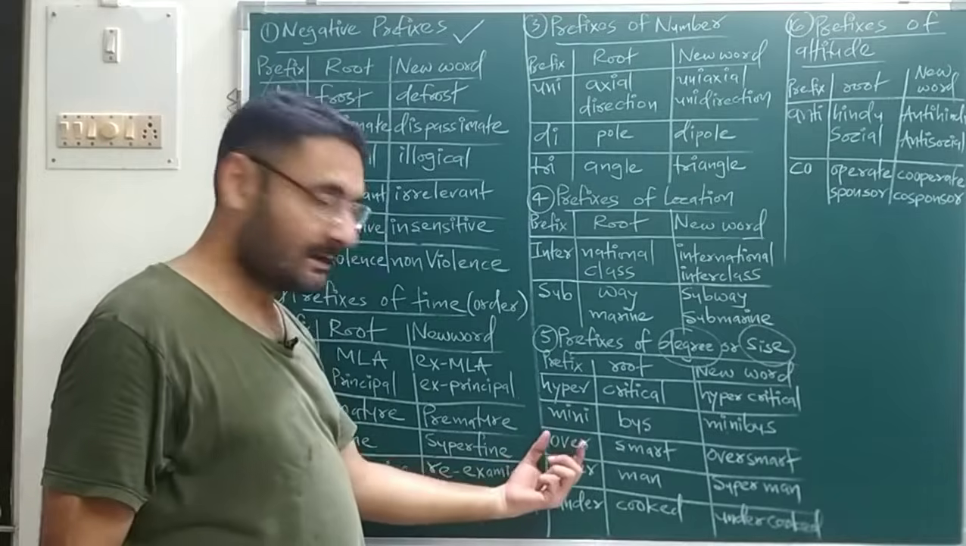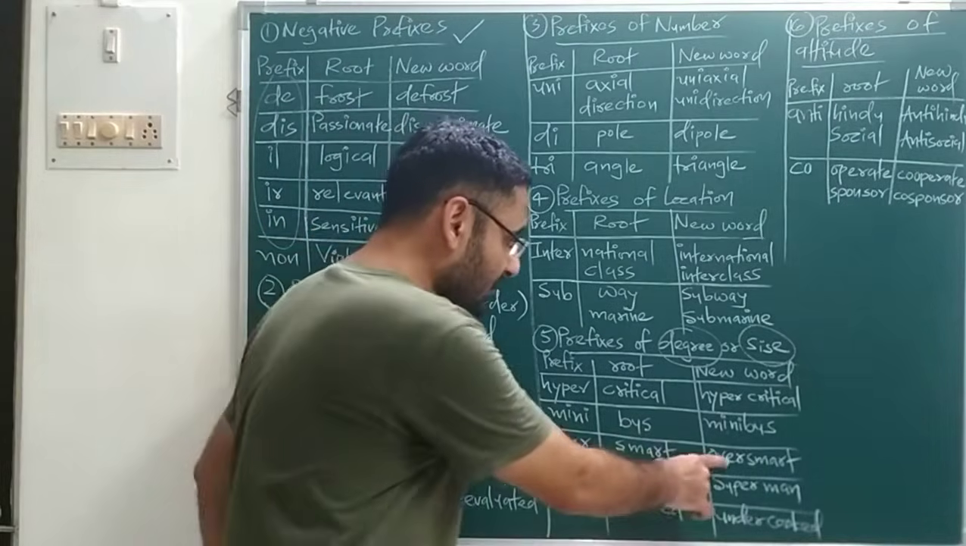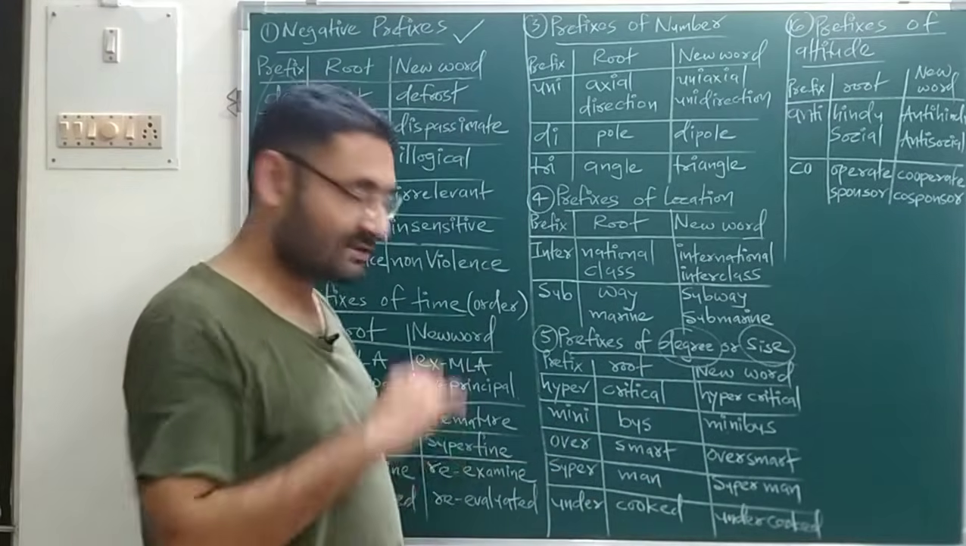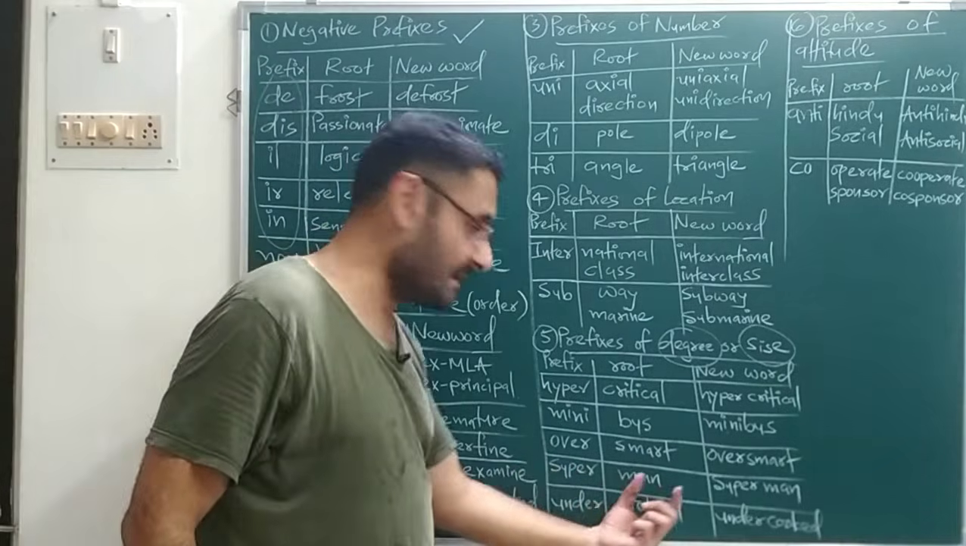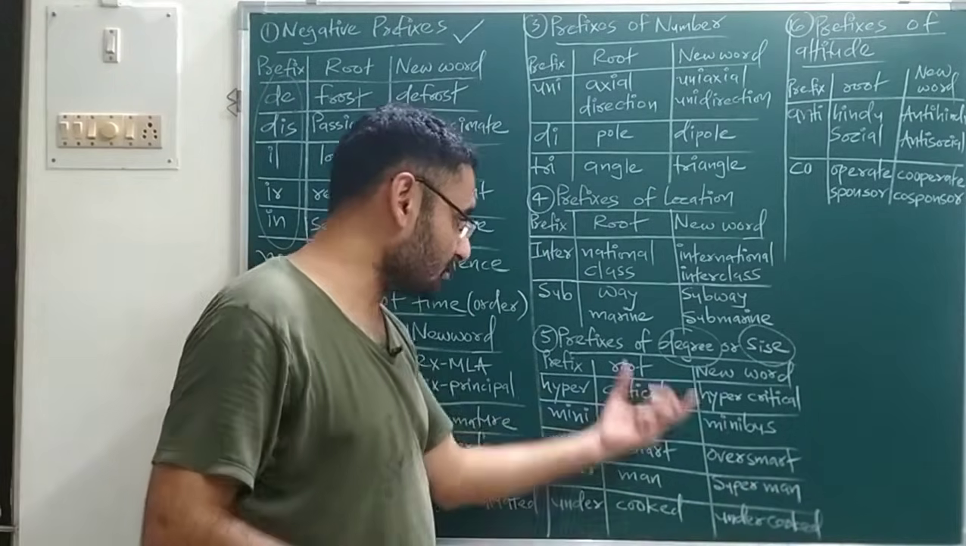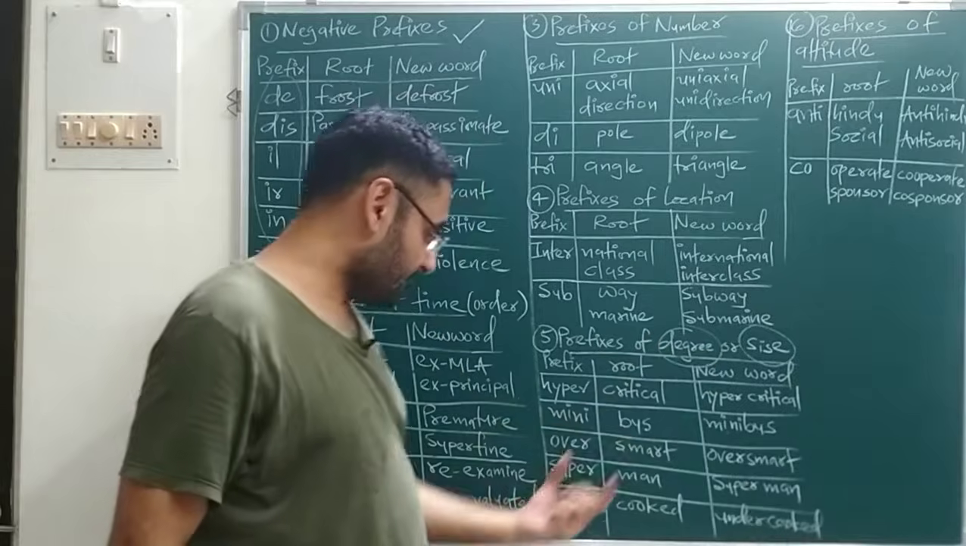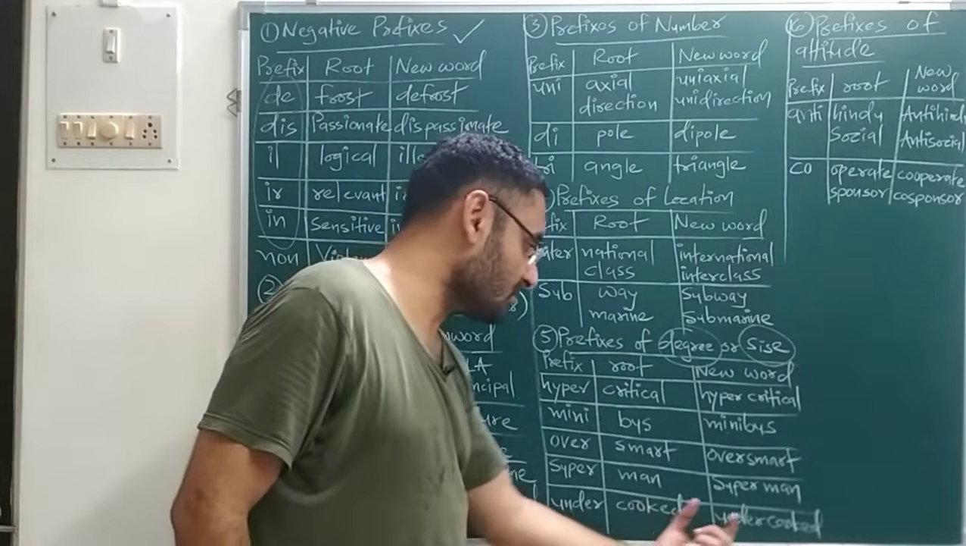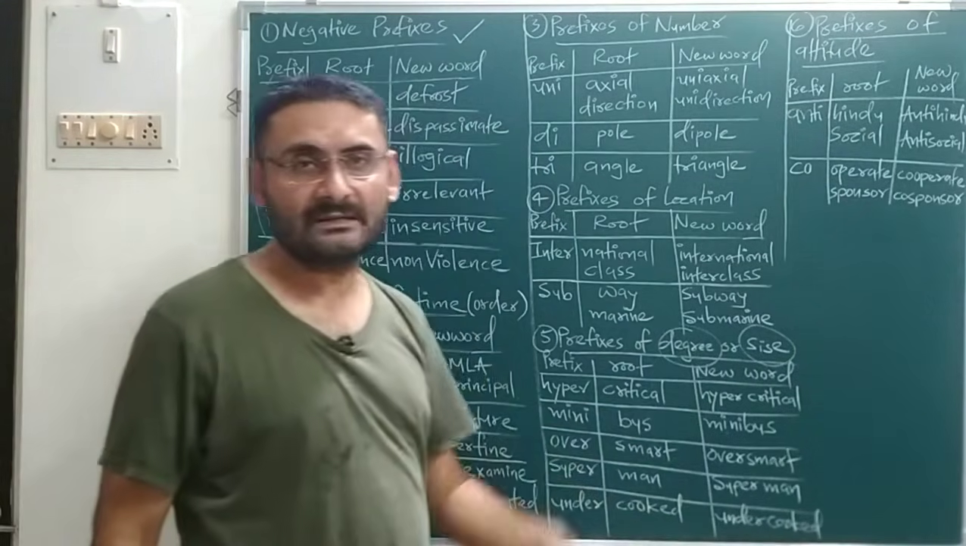Okay. Next is over, then smart, so oversmart. That shows what? Degree, that he is oversmart. Next is super, then man, so superman. That also indicates degree. Then next is under, then cooked, so undercooked. Degree is what? Food is undercooked.